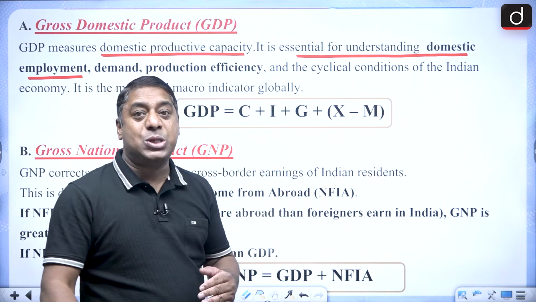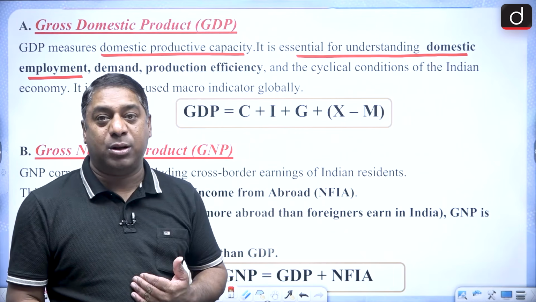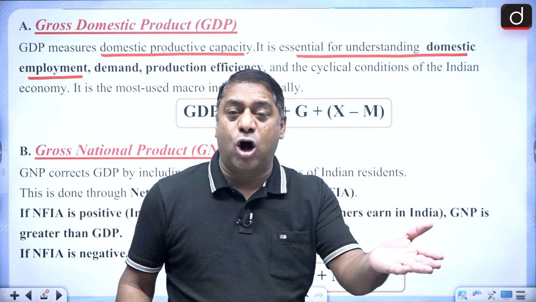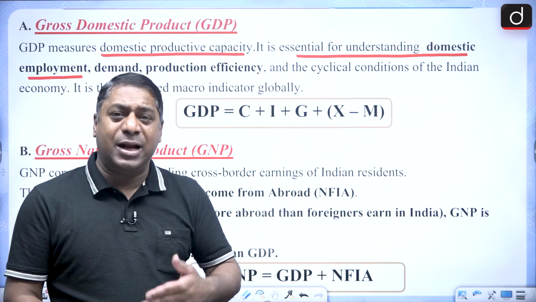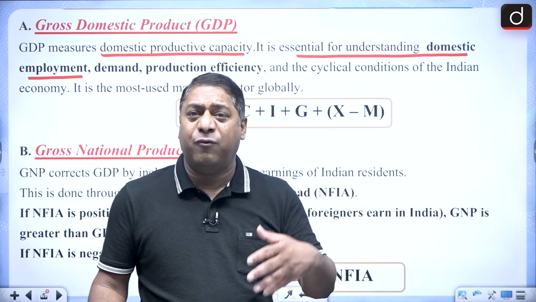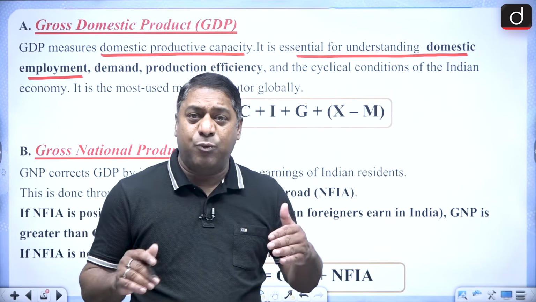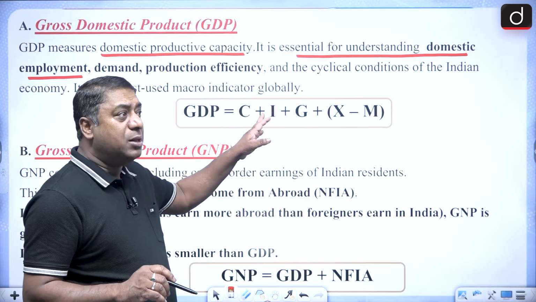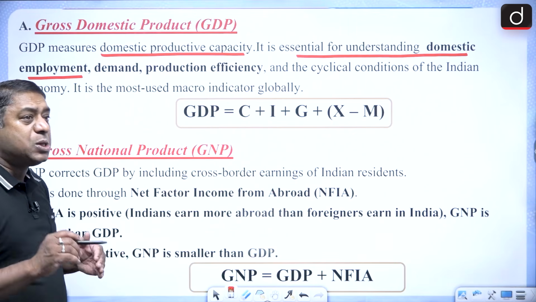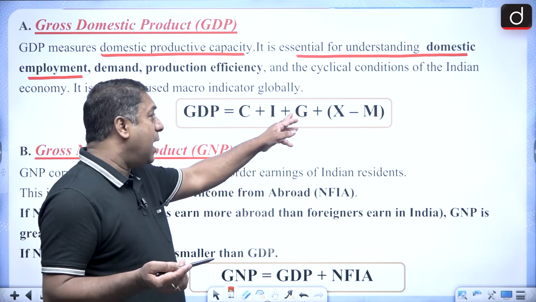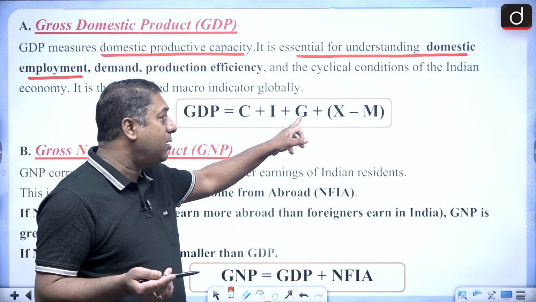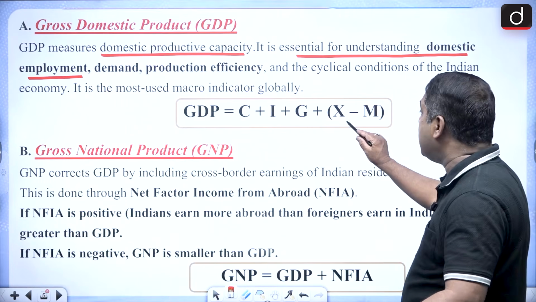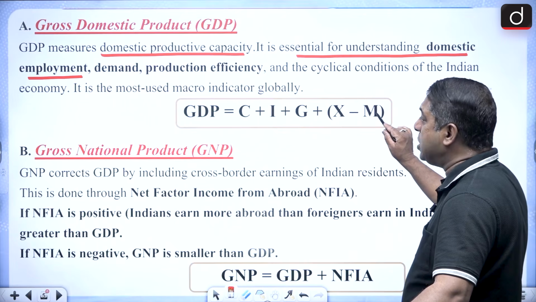Then G stands for government expenditure, that is, government expenditure on welfare activities. Whenever we are talking about I, remember this investment is on final goods. And X minus M stands for the foreign sector, where X is exports and M is imports.